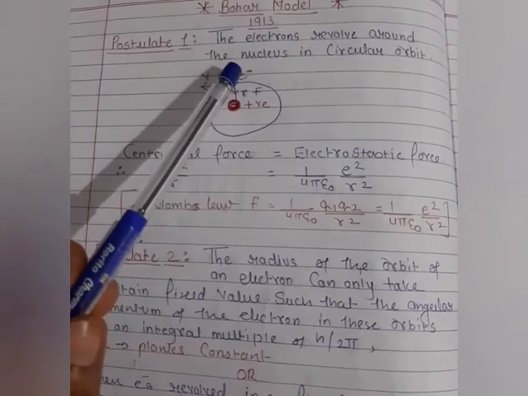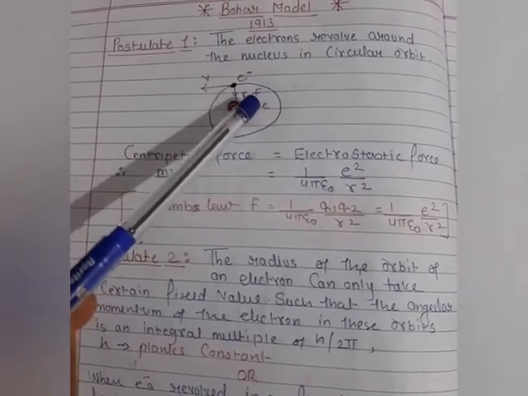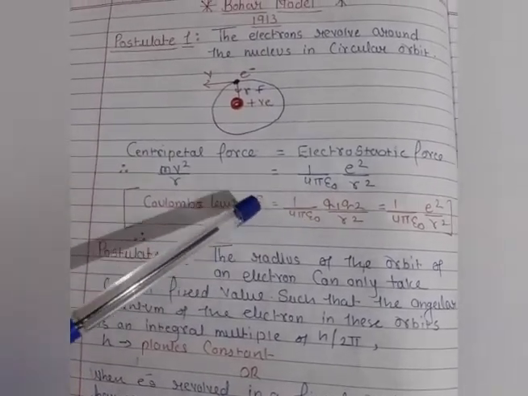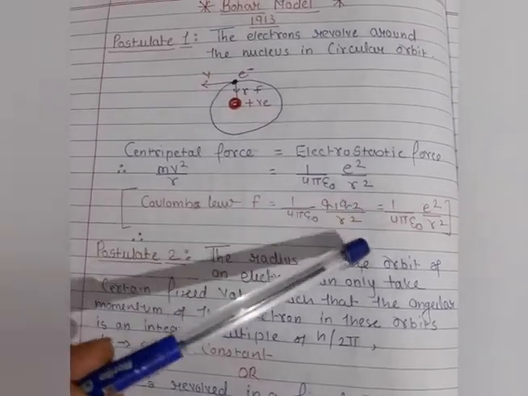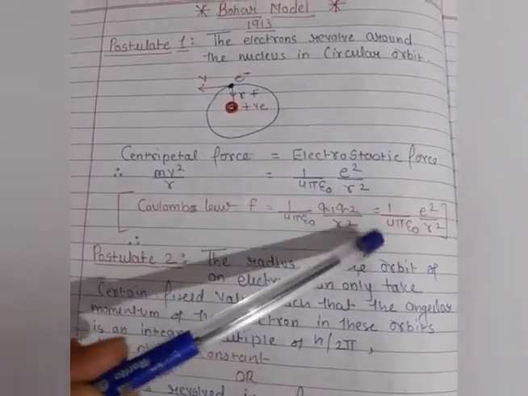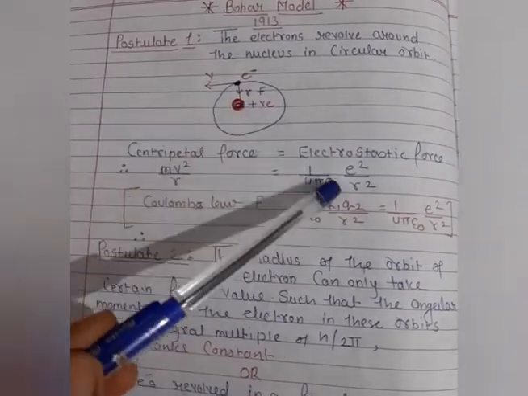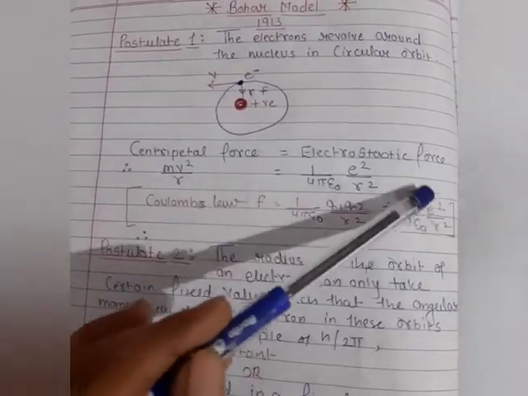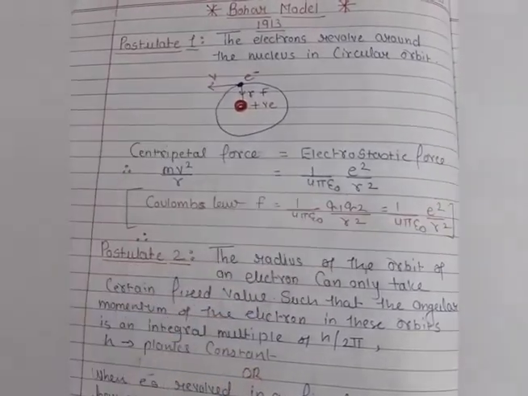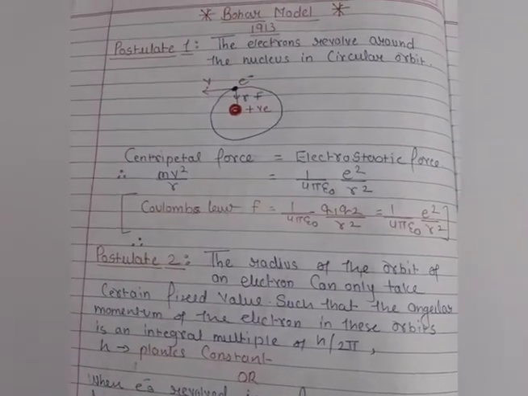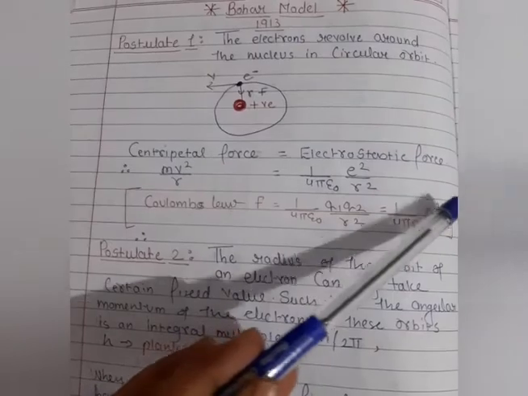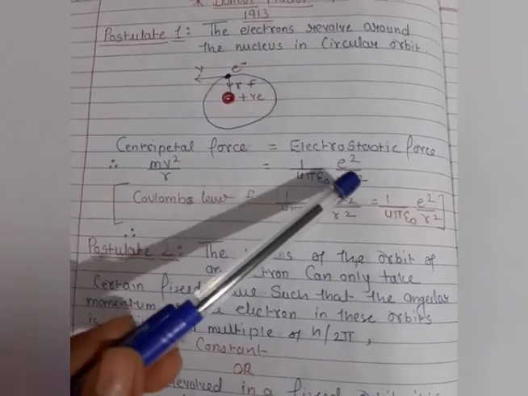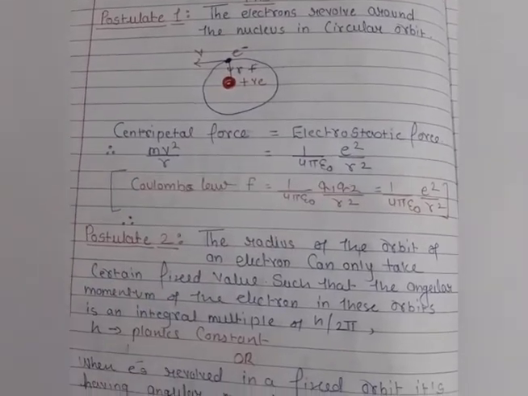When we talk about the distance between two charges, by Coulomb's law the formula for the force between two charges is 1 upon 4 pi epsilon naught q1 q2 upon r square. Here q1 we can consider the positive charge and q2 the negative charge. Students, always remember, when we go for the mathematical expression, we are not supposed to take the positive and negative signs. We directly take the two charges, e square, and the distance r square. So the electrostatic force is 1 upon 4 pi epsilon naught e square by r square, and here the centripetal force is mv square by r.